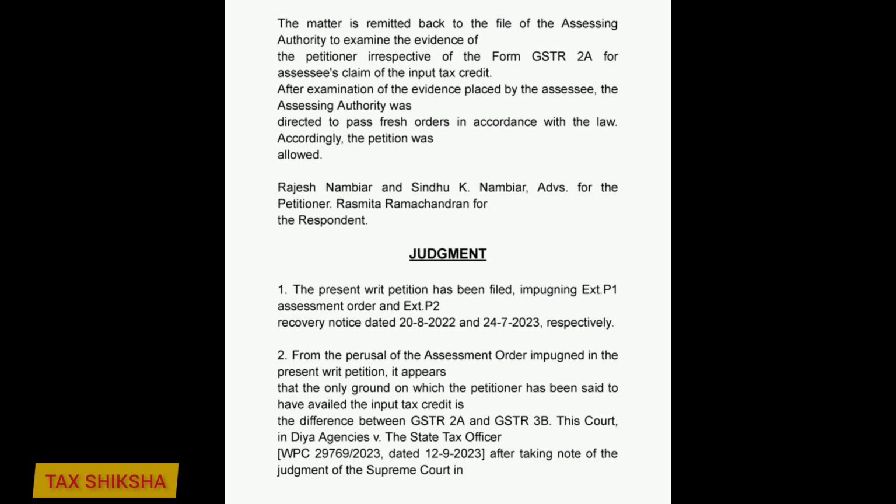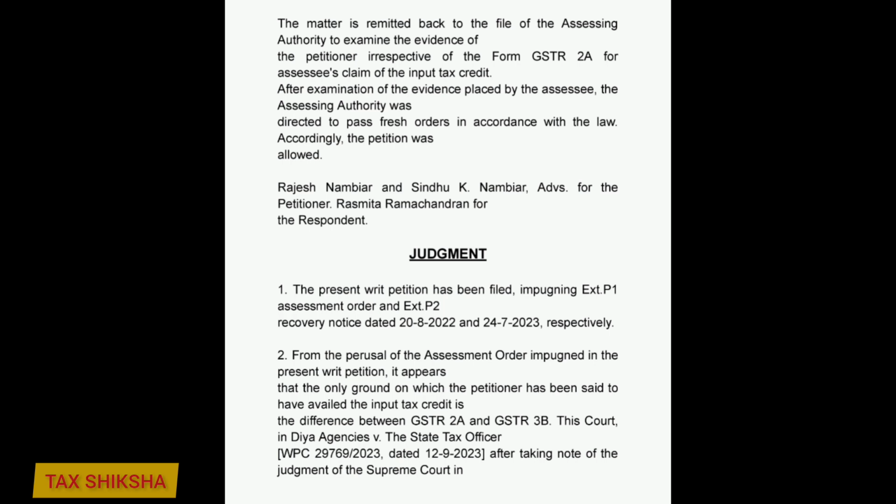After examination of the evidence placed by the assessee, the assessing authority was directed to pass fresh orders in accordance with the law. Accordingly, the petition was allowed.